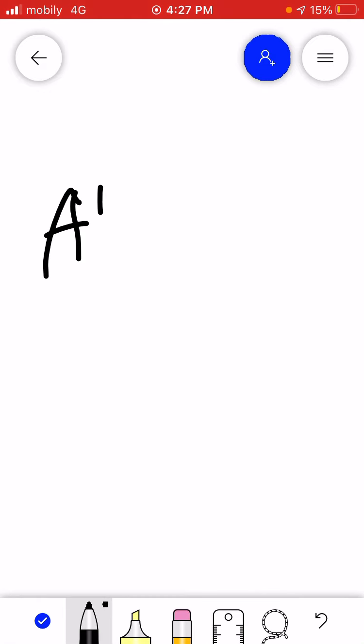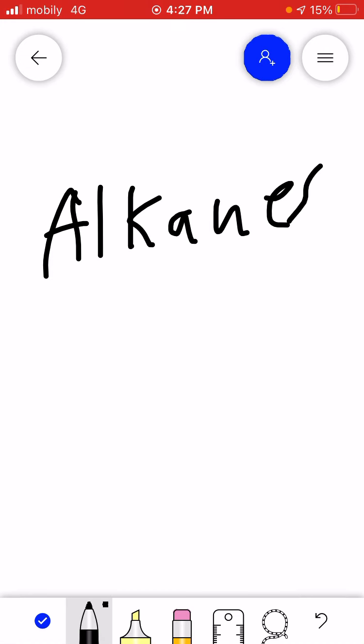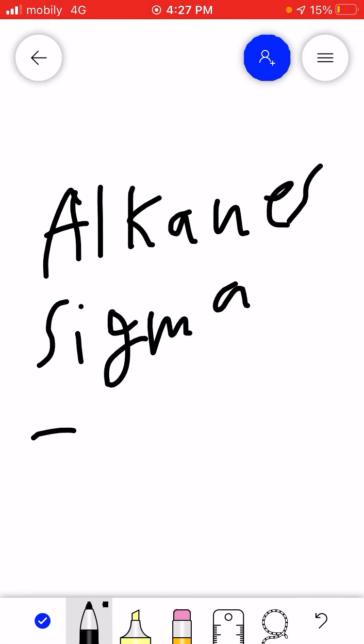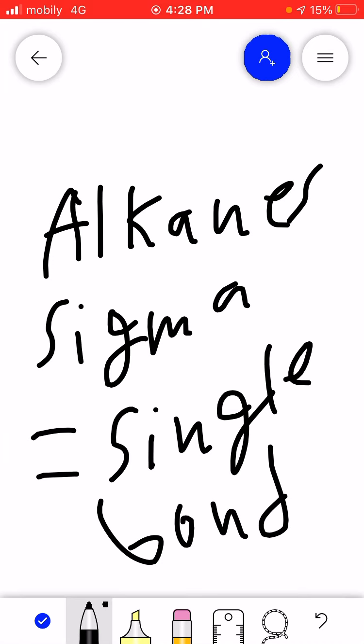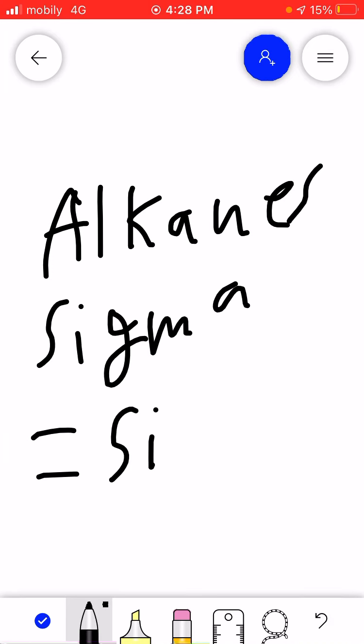Now we are talking about the alkanes. So alkanes, we know that it's sigma bonds. All right. So sigma bonds means single bonds. All right.